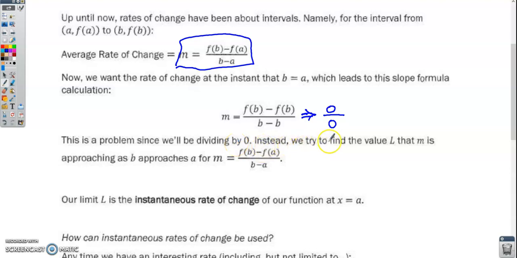So instead what we're going to do is try and find the value that m is approaching as b approaches a for this slope formula. And that's exactly what we did with our calculators there. The limit that we found at the end of the previous page, that's our instantaneous rate of change at x equals a, that 1/2 that we found at the end of that problem.